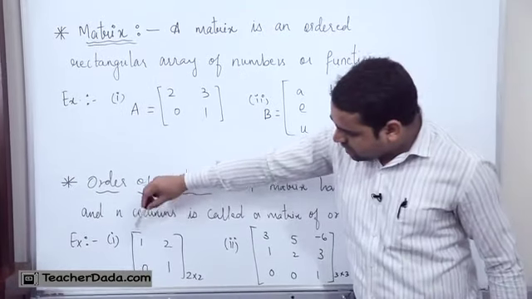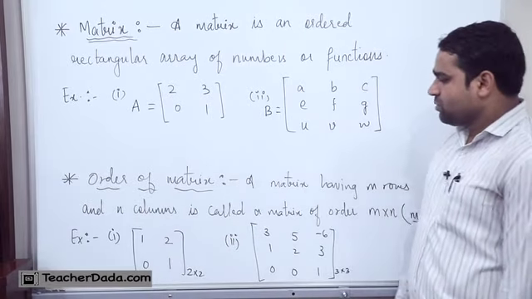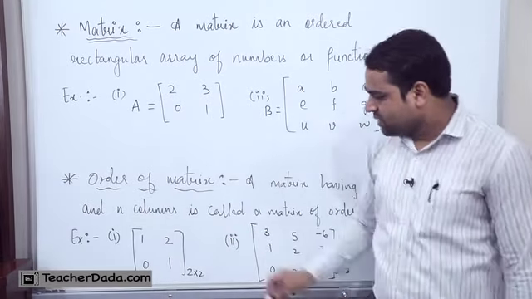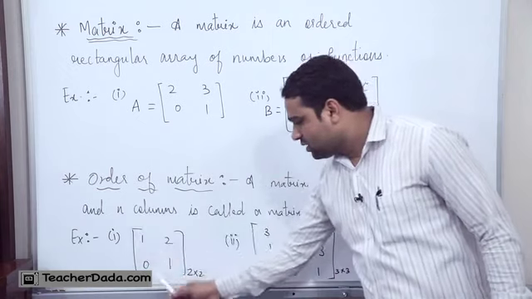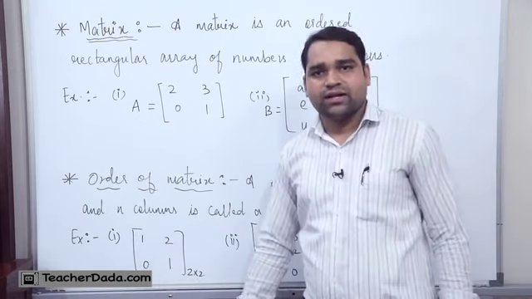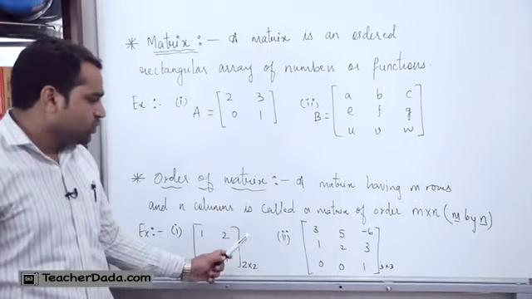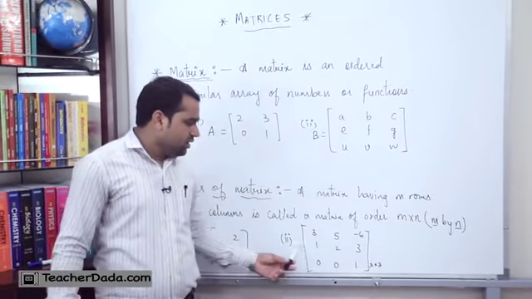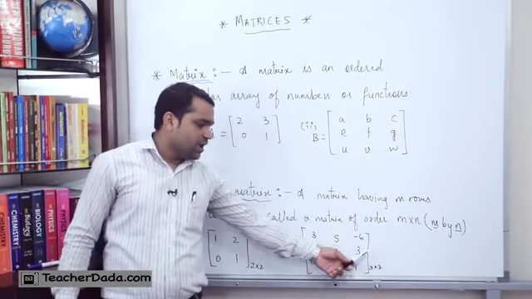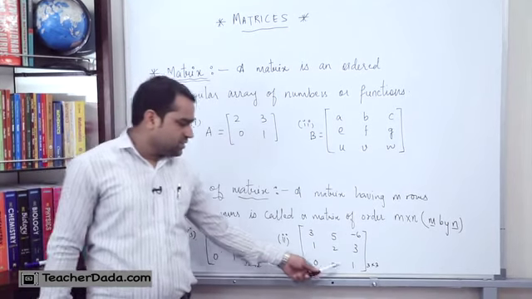In the first one, see, this is the number of rows and this is the number of columns. So the number of rows and number of columns define the order of the given matrix. How many rows do we have here? 1, 2. How many columns do we have here? 1, 2. That is why I have written the order of the matrix as 2 by 2. Similarly, in the next example, example number 2, we have the number of rows 1, 2, 3. If you want, you can call these R1, R2, R3, and for columns C1, C2, C3. So we have a total of 3 rows and 3 columns. That is why the order of this matrix is 3 by 3.